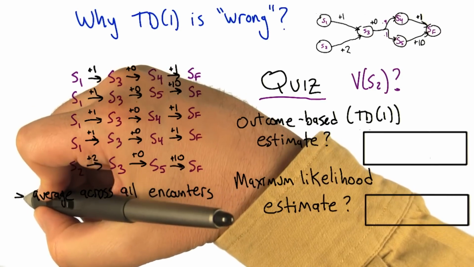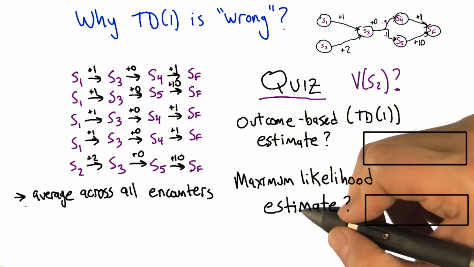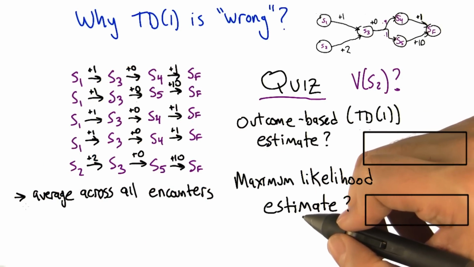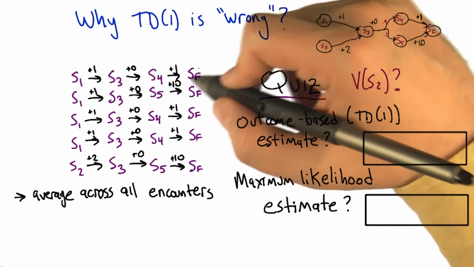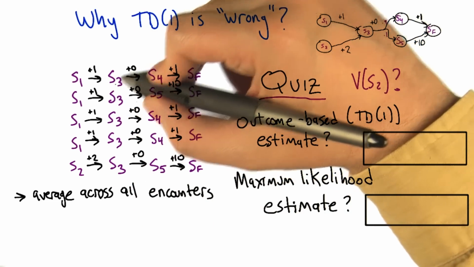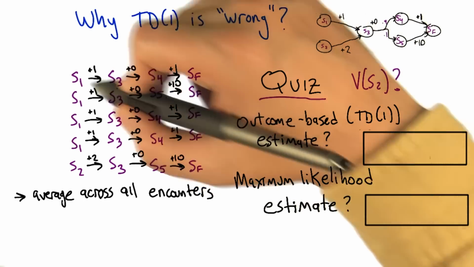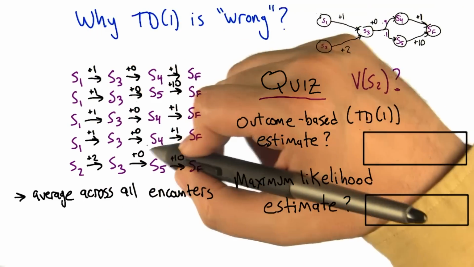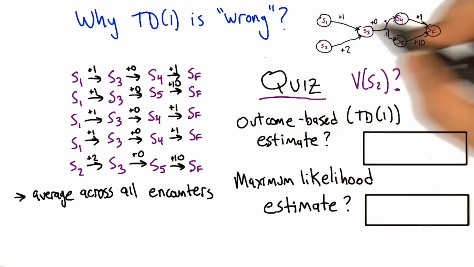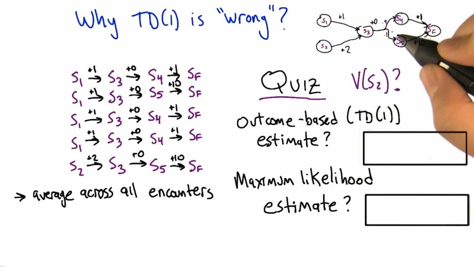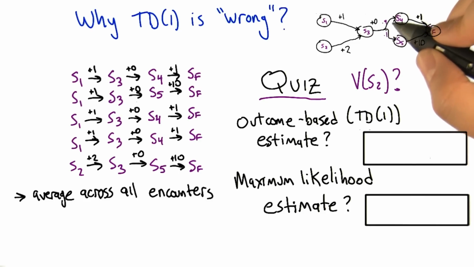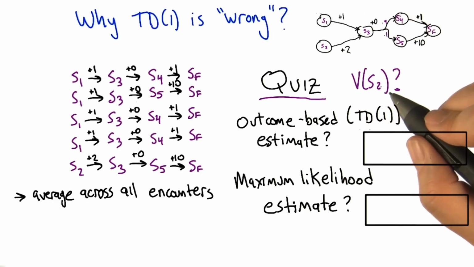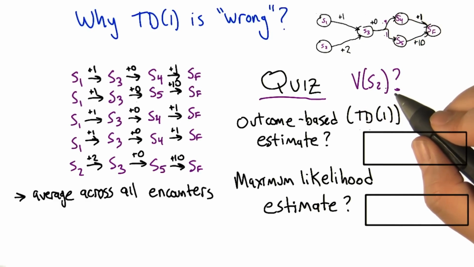And by maximum likelihood estimate, you just mean the value that best fits the model, which in this case is the MDP itself? Yeah, so given the data that we've seen so far, you can make an estimate of how likely it is to go from S3 to S4, S3 to S5, S1 to S3, S2 to S3. So you can use the data that you've seen to estimate the probabilities in this model, which aren't going to be exactly what they show here because this is the true model, but we can estimate it based on the data, and then we can say, okay, given that estimate, what is the value of S2? Okay, that seems reasonable. Okay, I can do that.